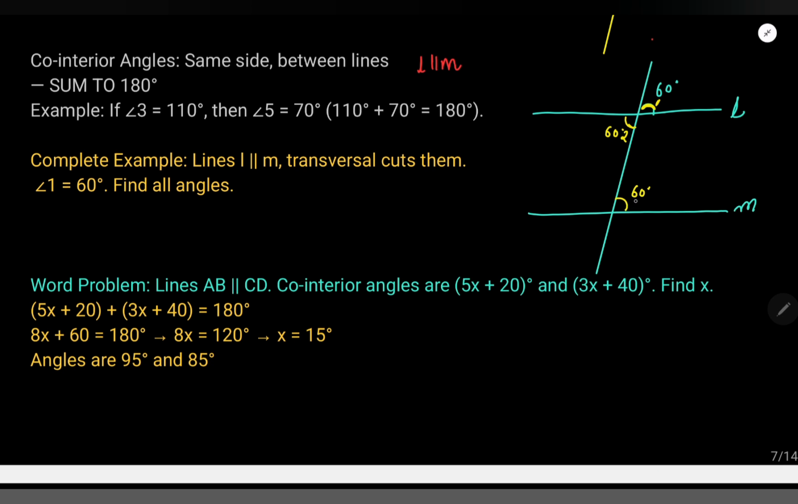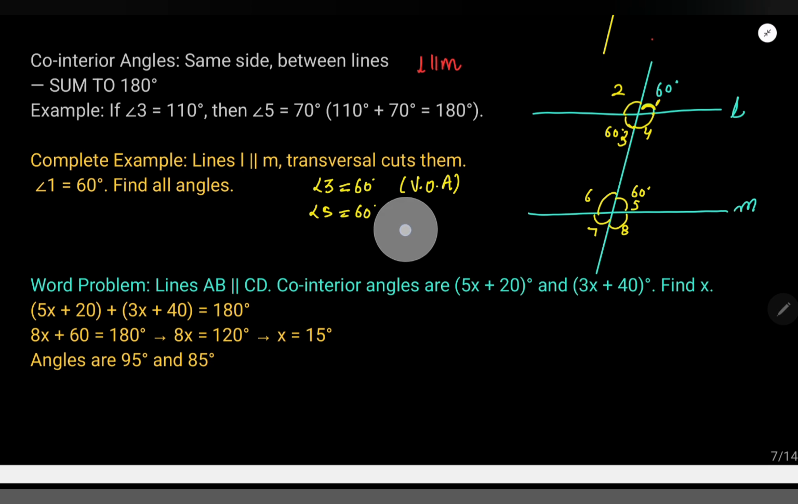Suppose this is 2, this is 3, this is 4. This is 5, this is 6, this is 7, this is 8. Now angle 1 is 60, so angle 3 is also 60. What is the reason? Vertically opposite angles, right? What is angle 5? Angle 5 is also 60. The reason is alternate interior angles, AIA, right? Then 7 is also 60.